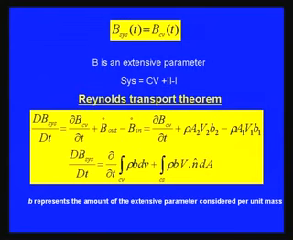This Reynolds transport theorem can be written like this: dB system by dt is equal to del by del t of the integral of rho B dV within the control volume, plus on the control surface the integral of rho B V dot n hat dA, where n hat is the unit vector. So finally, this is what happens to the system.